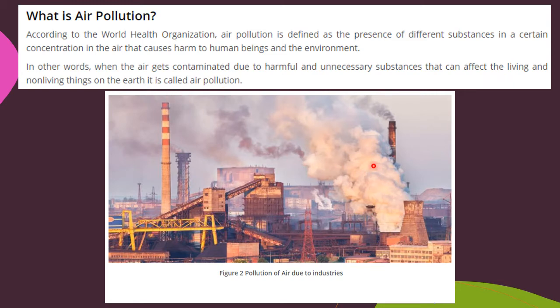You can see the smoke coming out from these chimneys. So this is not the air of the atmosphere. These are additional gases getting mixed into our atmosphere. The atmosphere comprises oxygen, nitrogen, carbon dioxide and the other gases I talked about. Apart from those, other harmful substances are getting mixed with it.